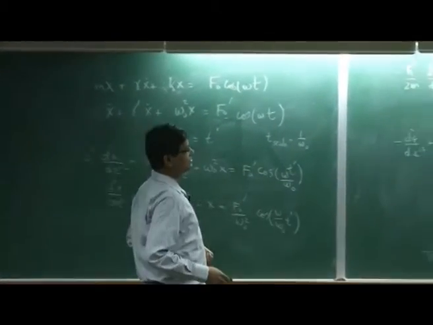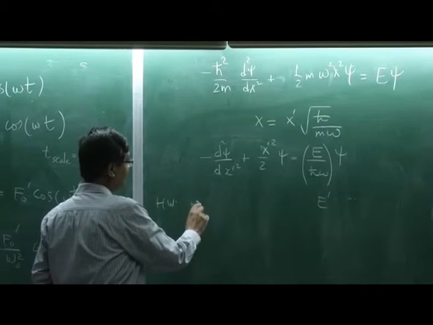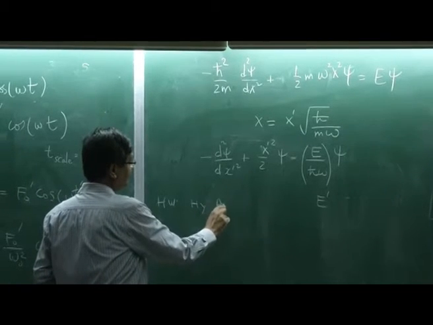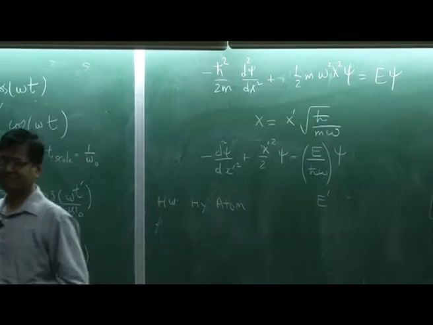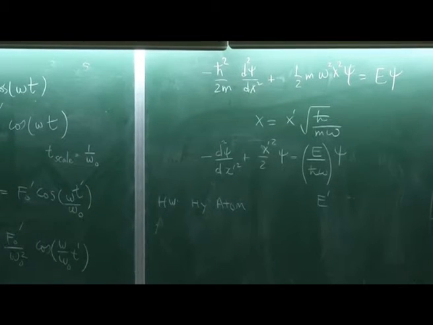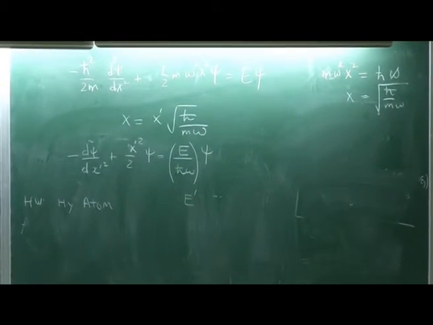Homework related to this is the non-dimensionalized hydrogen atom. I look at any equation and say first let us non-dimensionalize it, that is what you should do.